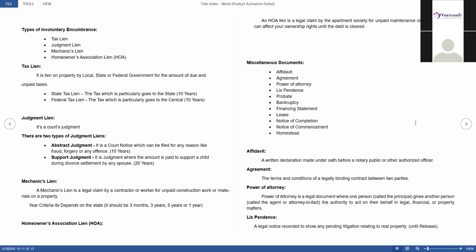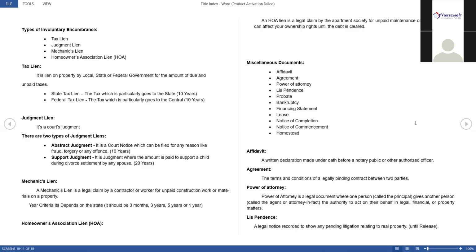So up to the HOA lien, all your theory parts will be completed. We will go for additional documents. Up to the HOA lien, you know what is a deed, quitclaim deed, and what is a mortgage, assignment of mortgage, abstract of judgment, purchase money deed of trust, open-ended deed of trust. You guys all know that. Now we are going to additional documents. Additional documents are those documents you will sometimes get additionally. You may not know what is an affidavit, agreement, power of attorney.